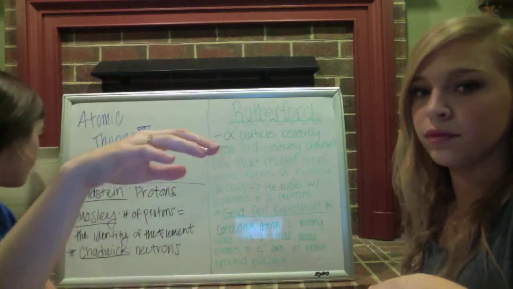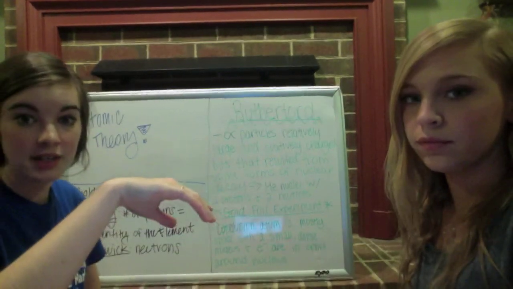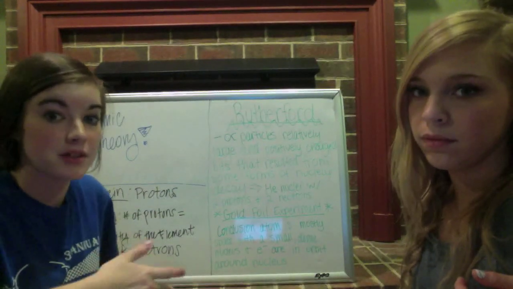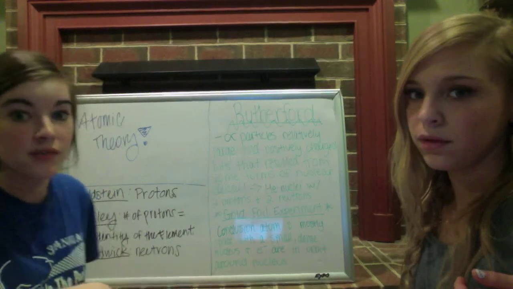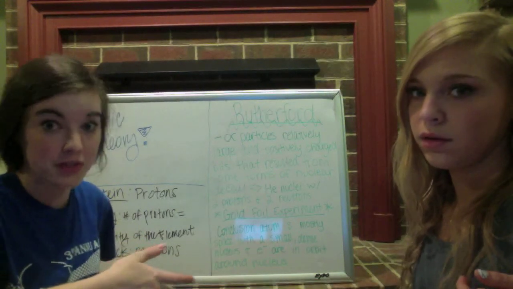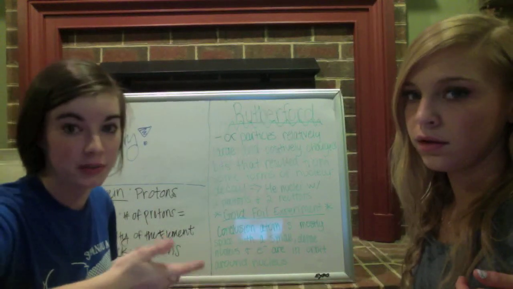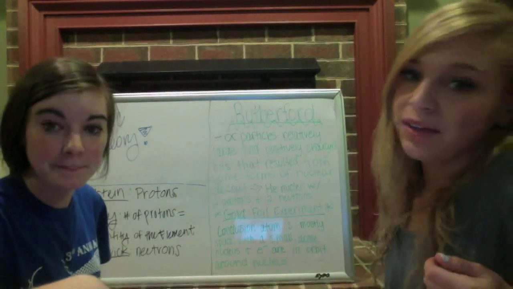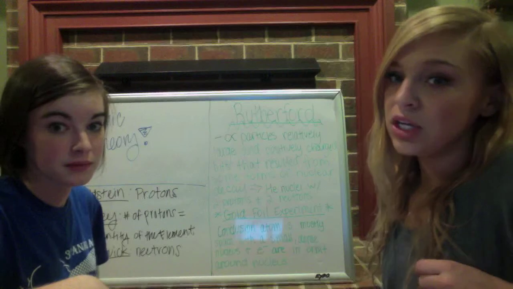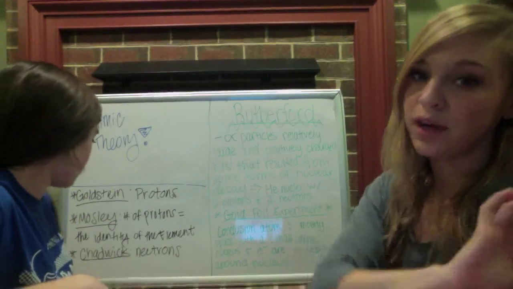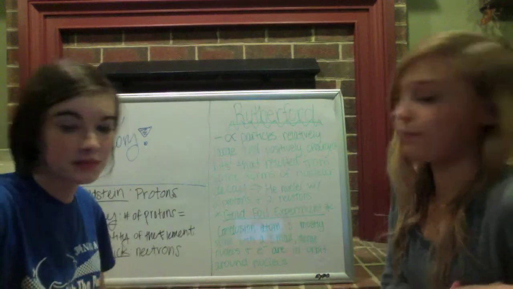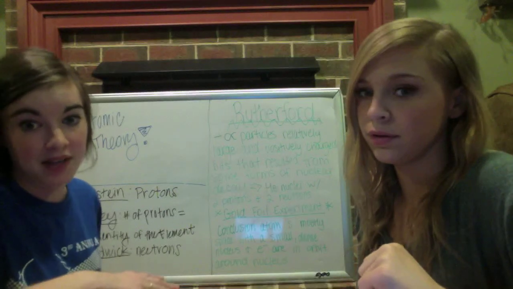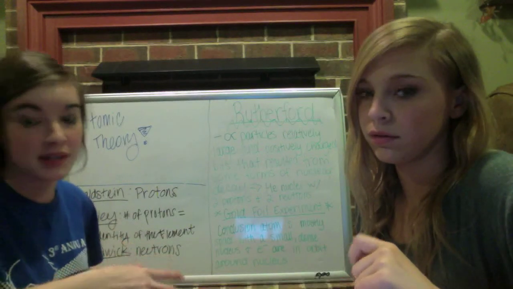And now we move on to Goldstein, and he found protons, and that he found that the positively charged particles coming out of the experiment opposed to direction of the electrons, and that's why they're called protons. And then we have Moseley, and he figures out that elements have different numbers of protons, so therefore the number of protons determines the identity of the element. Then we have Chadwick. He found the neutrons, and he said that the mass of the atom is now accounted for because he found the neutrons.